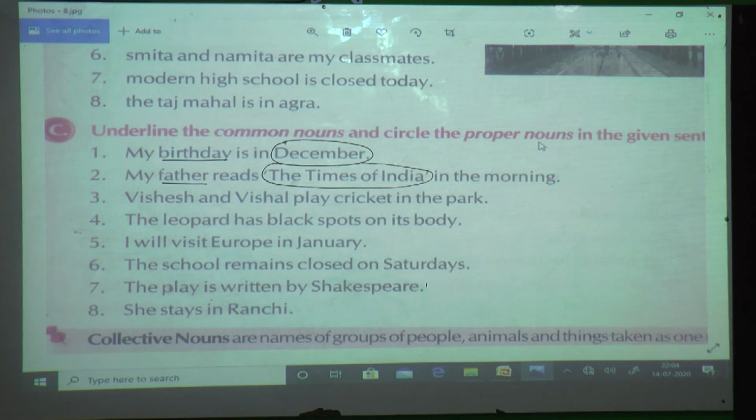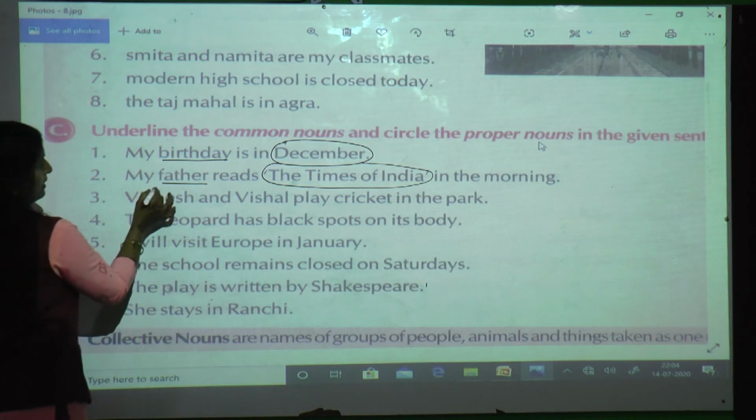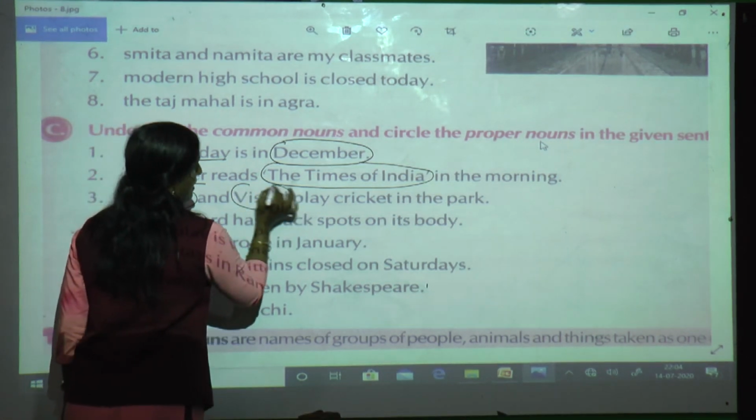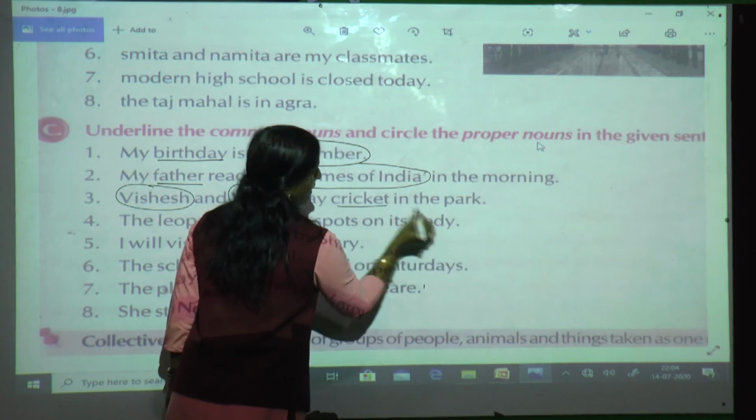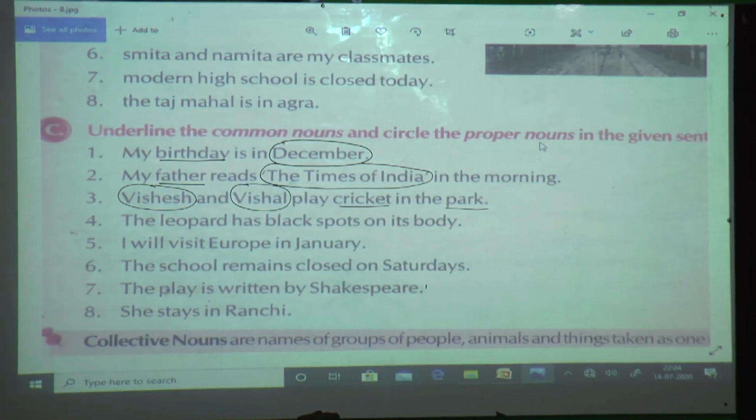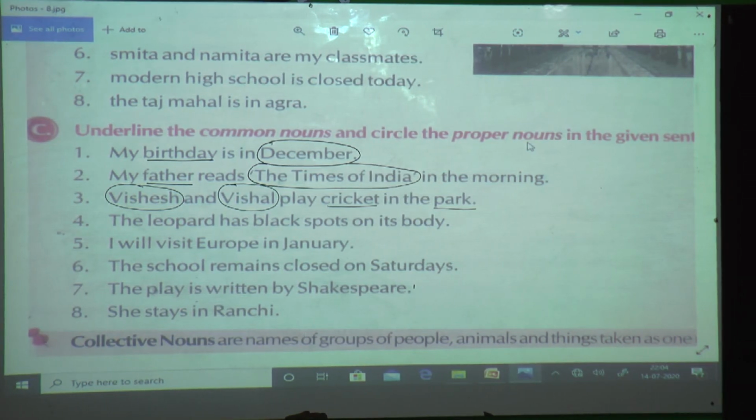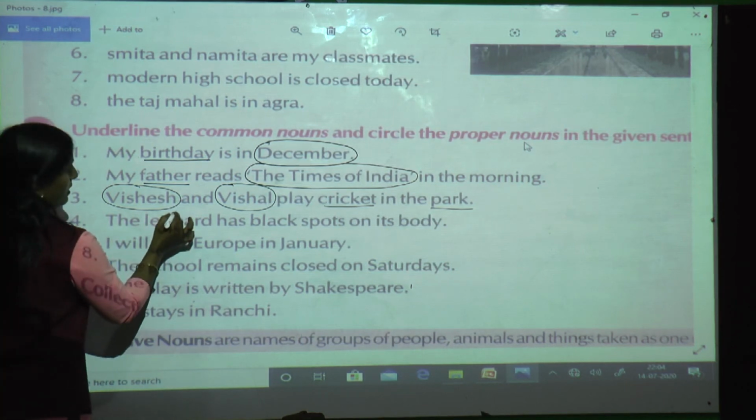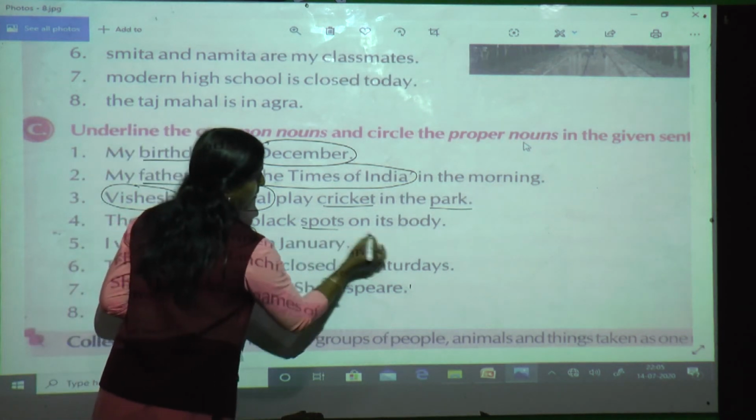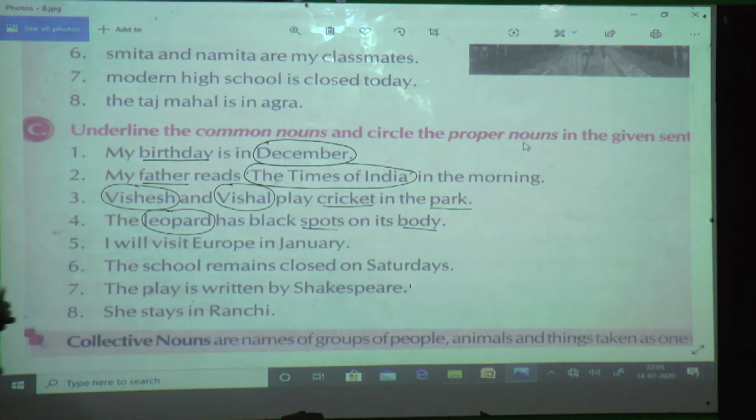Next, Vishesh and Vishal play cricket in the park. Now here we can see these are proper nouns, names of persons, and cricket is the name of a game, and park is a common noun. Now, leopard has black spots on its body. So leopard is a proper noun. Spots and body are common nouns.